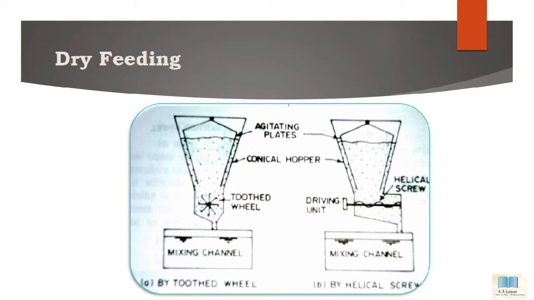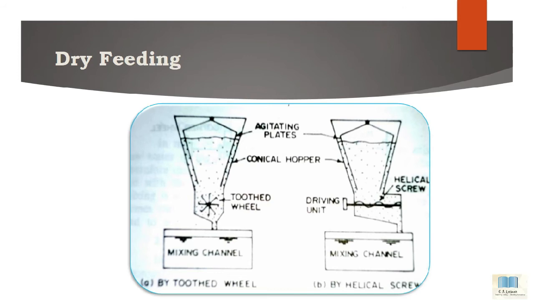In this, one helical screw with a driving unit is provided. When coagulants are passed through the conical hopper, they can be passed to the mixing channel or basin through the helical screw, and the flow of coagulant is adjusted by this driving unit. The dose of coagulant is adjusted by this driving unit. So this is the process of dry feeding. Hope you all understood this process.